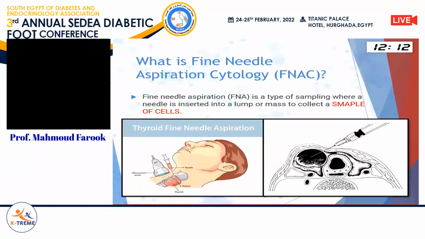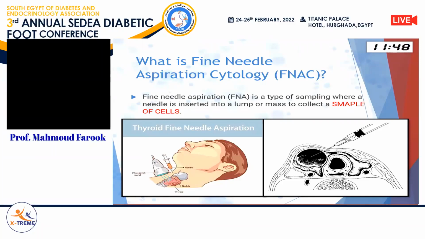In fine needle aspiration, we insert a very small needle into the thyroid nodule or thyroid cyst, aspirating just cellular elements. We are just getting cells. We do not get tissue pieces. This is fine needle aspiration. But in true cut needle biopsy, we insert a larger bore needle to get a small piece of tissue. This is a core needle biopsy. We are getting a tissue biopsy, not cellular elements.